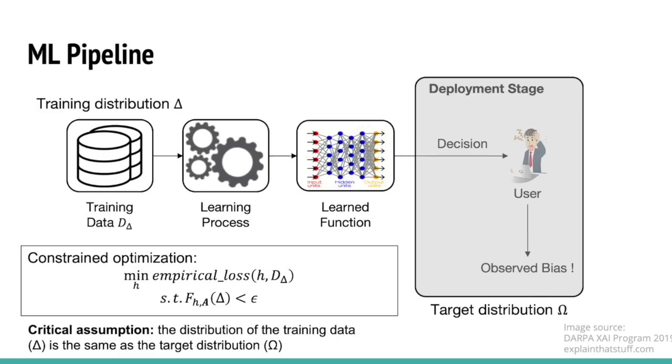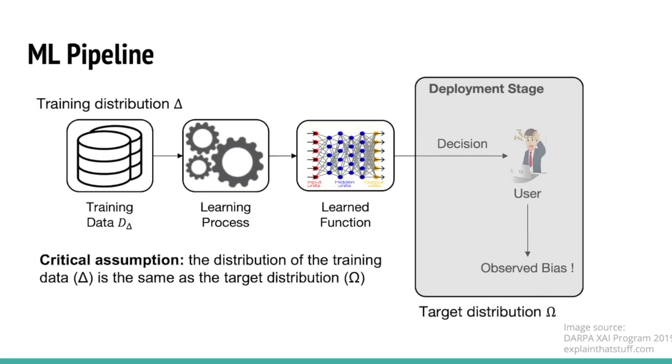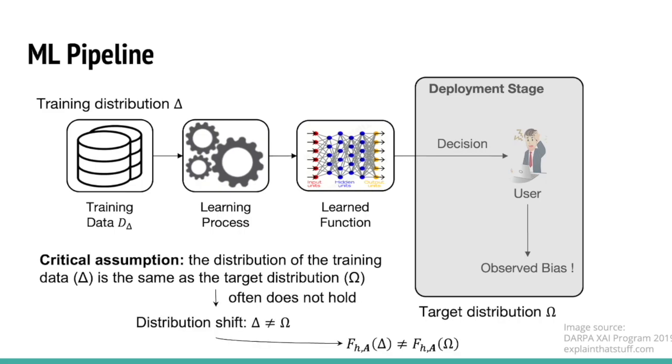Actually, this optimization only successfully mitigates bias during deployment if the two distributions are identical. In other words, if this critical assumption does not hold, a model that is fair during training and validation stages may not be guaranteed to be fair in the deployment stage. But in practice this critical assumption often does not hold, and distribution shift will exist. This distribution shift will further make the fairness query evaluated on the training distribution and target distribution different. Therefore, a fair model on the training distribution does not directly imply a fair model on the target distribution.